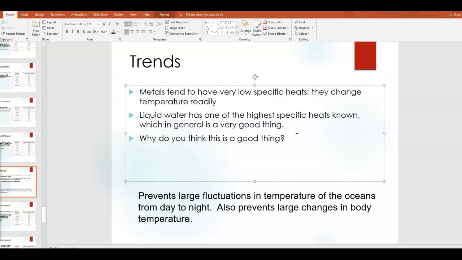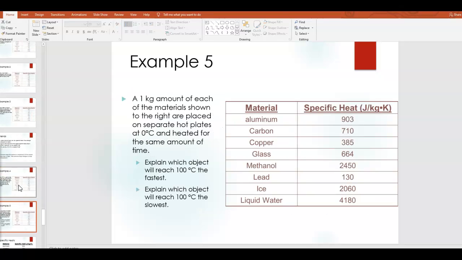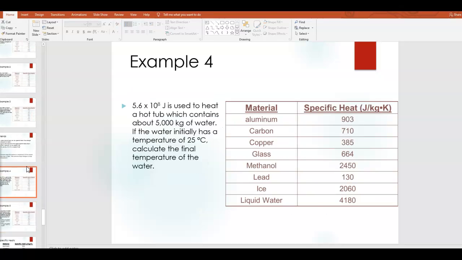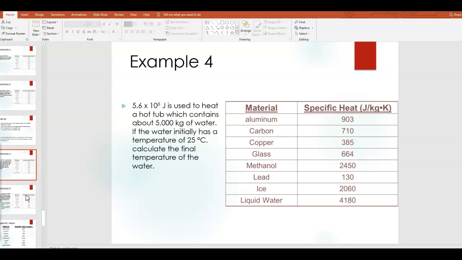So that's just some concept stuff related to specific heat. Now, example 5, there are a few more examples, but I think I'm going to stop here and continue. We'll do the more complicated examples in the next video over specific heat.